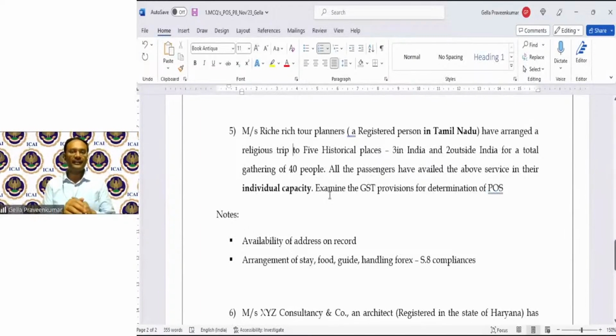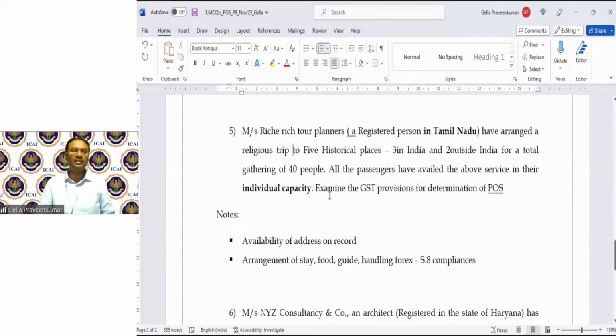Janil says in case of services in India, where the services are actually performed, and outside India, place of recipient of service. Janaki says for places in India, the location of the place, and for the 2 places outside India, the place of the recipient, as per 12 subsection 4. Janaki also says 12.3. 12.3 is in relation to immovable property.